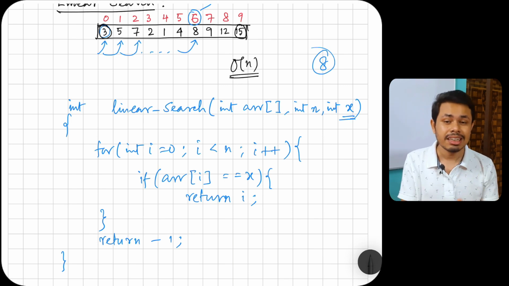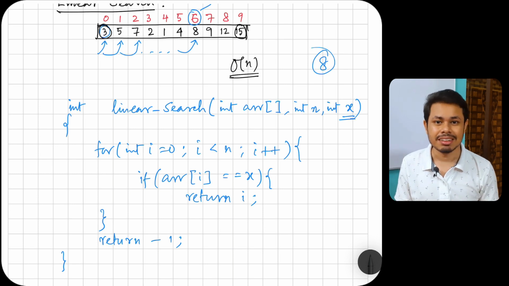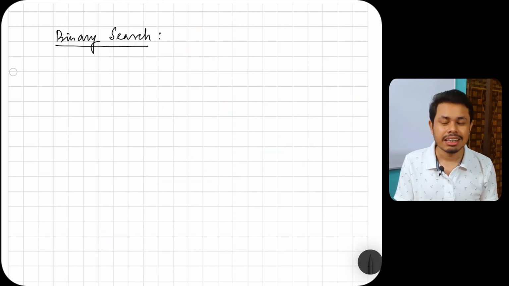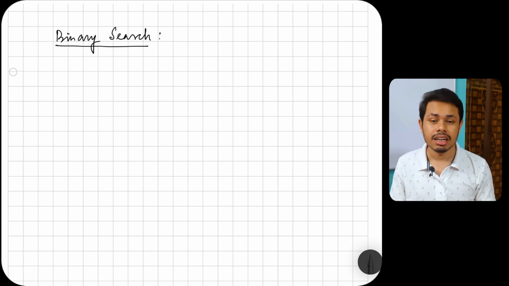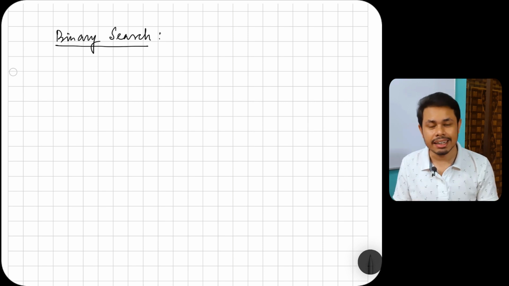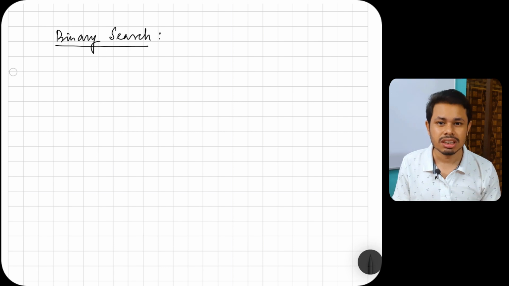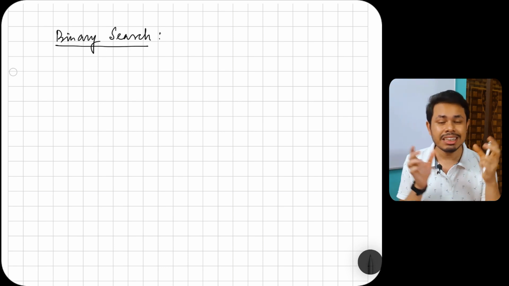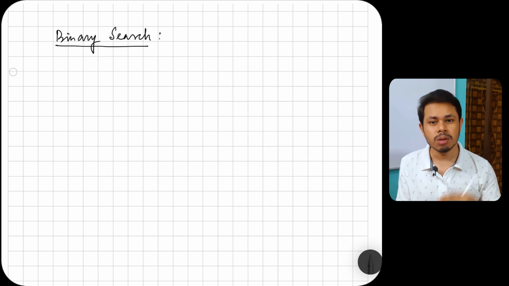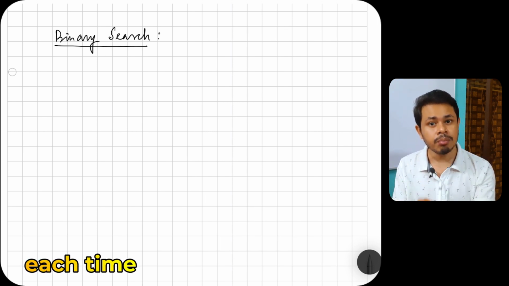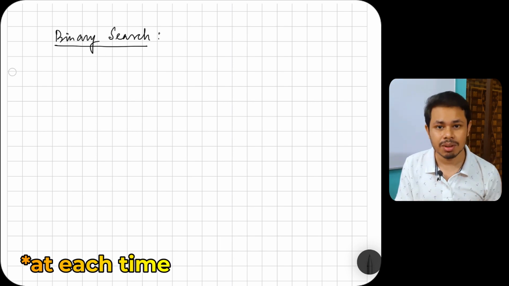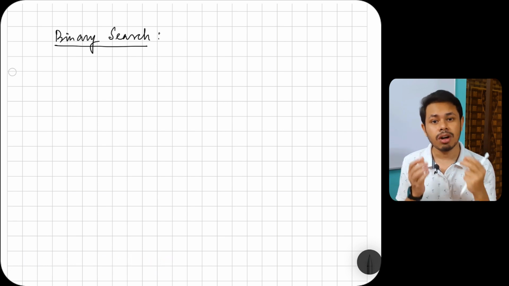Let's see in binary search how you can improve this time complexity. Binary search is a special type of searching algorithm and it follows the divide and conquer strategy. Let's first understand what a divide and conquer method is, and then you can understand binary search quite easily. What is the divide and conquer strategy? If we are given a situation where we can divide the problem into more than one part, it may be 2, 3, 5, 10, whatever, we can focus on only one part of the problem and ignore the rest of the parts. That is the main concept of divide and conquer.